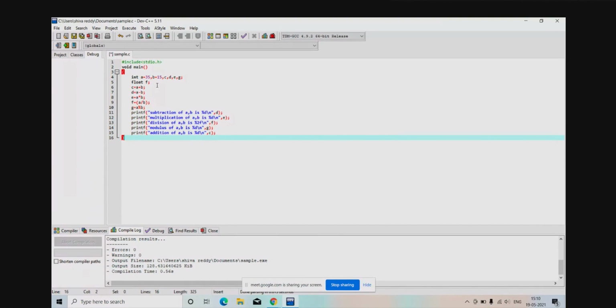Not necessarily, sir. I'm saying that in line 9, F equal to A by B, before A we mention a bracket float, sir. Float A by float B. Then we'll get the correct answer, sir.